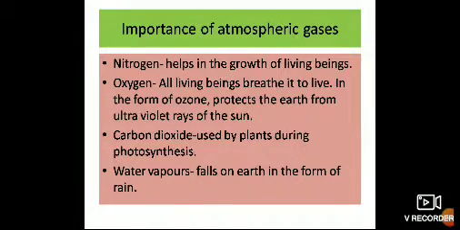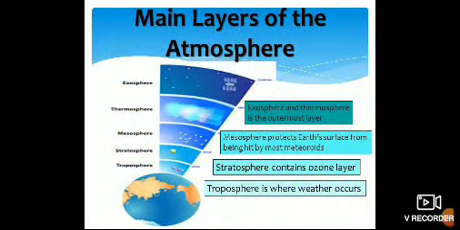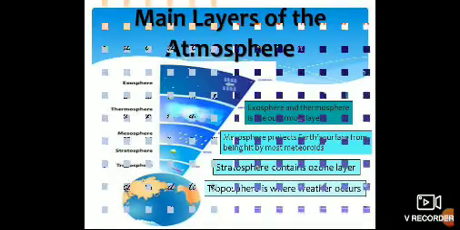Atmospheric water vapor falls on the earth as rain, which is very important for our agriculture and is also a source of fresh water. When we talk about the structure of the atmosphere, we find that there are 5 distinct layers. Those are troposphere, stratosphere, mesosphere, thermosphere and exosphere. Let us discuss all these layers of the atmosphere in detail.